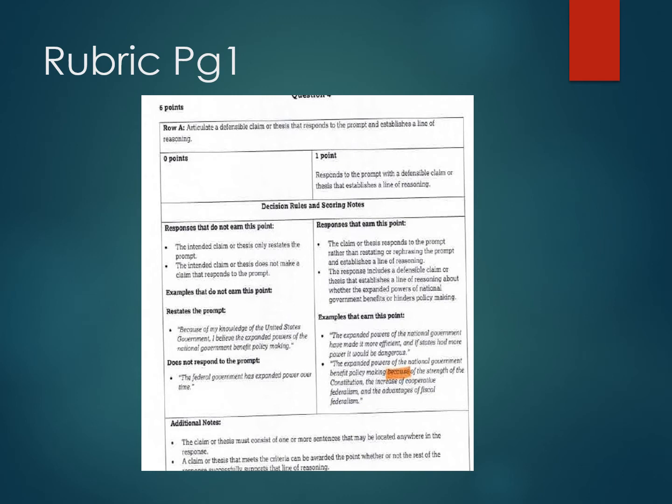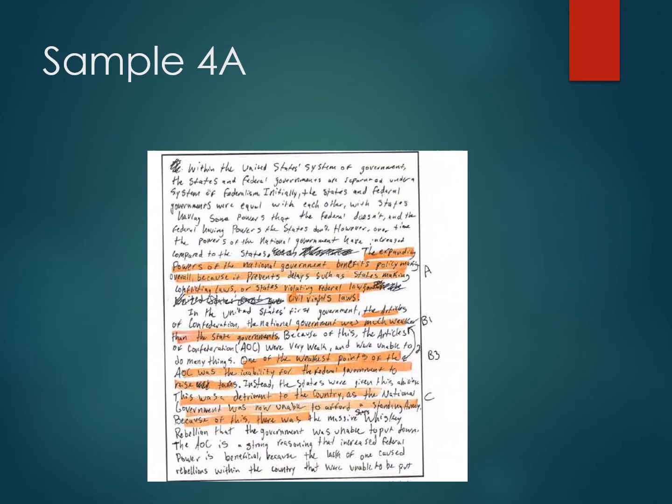You've got to make an argumentative point. Okay? And they've made one there. So you make sure you do that. Otherwise, you can't get the thesis point. And as a note, if you do not get the thesis point, you can only get one other point of the total of 6. If you don't get the thesis point, you can't get any others but 1 point, and that's the first point for B1. Anything else is nothing. Your essay is essentially worthless if you don't get the thesis, so you've got to get that.